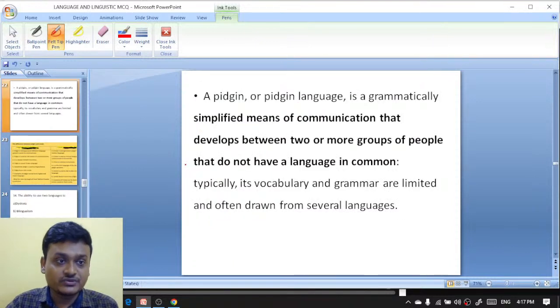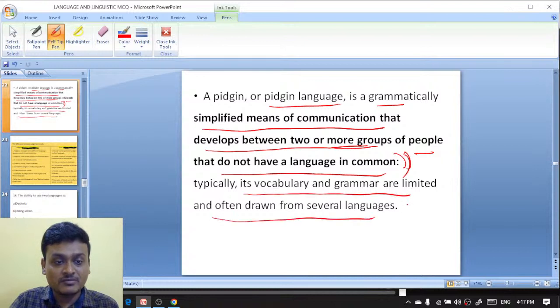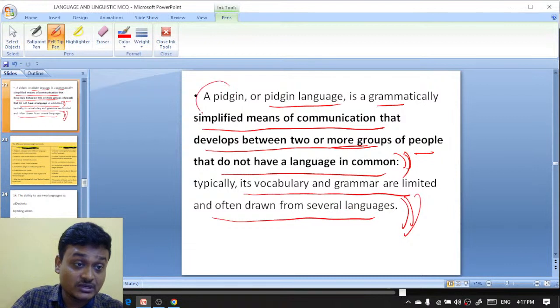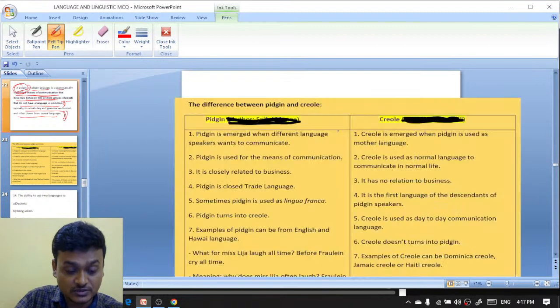A pidgin or a pidgin language is a grammatically simplified means of communication that develops between two or more groups of people that do not have a language in common. Typically, its vocabulary and grammar are limited and often drawn from several languages, and it is a business-oriented language. Pidgin is actually a business-oriented language. मतलब जस्ट समझने के लिए हम जो बात करते हैं, that is business oriented, and simplified means of communication that develops between two or more groups.